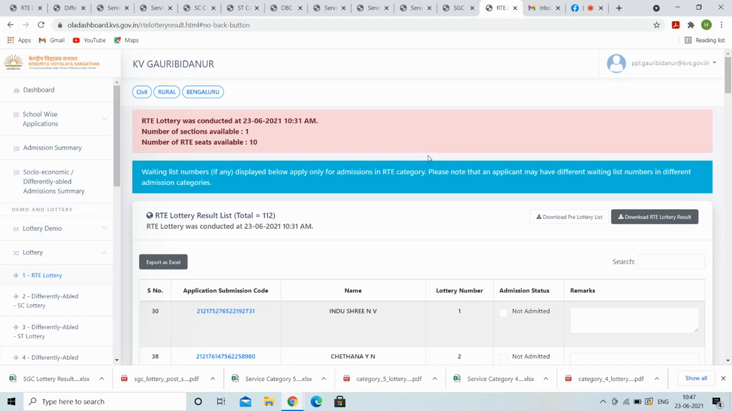And also to tell, in the lottery list, all candidates who have applied will be there, but not all are selected. It will be selected on the basis of